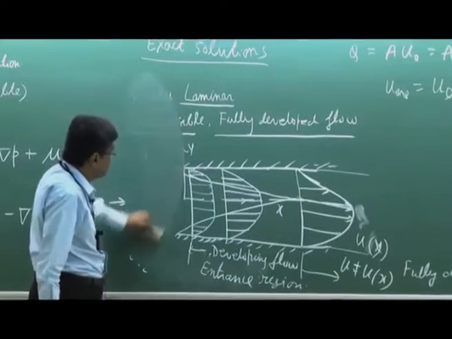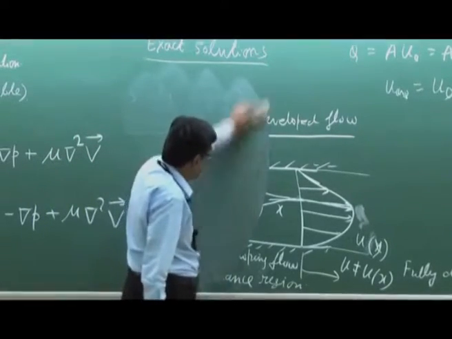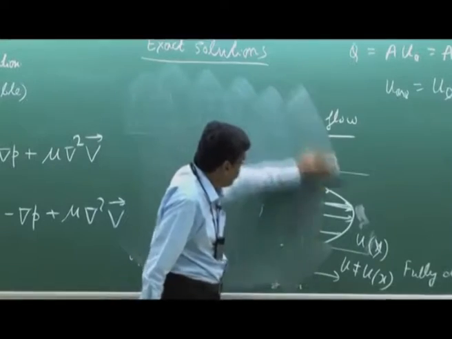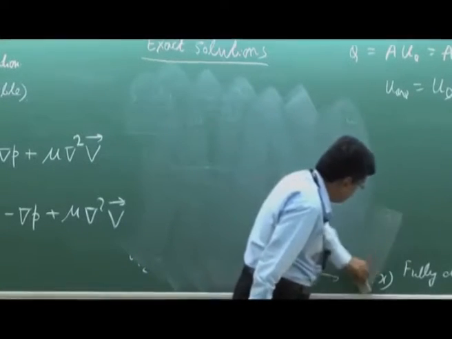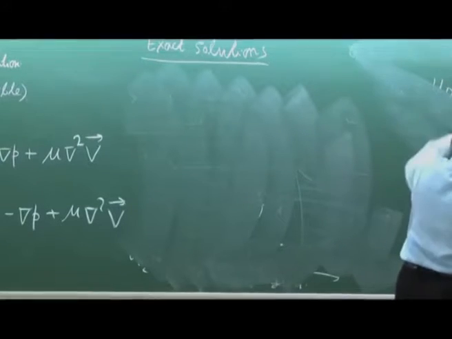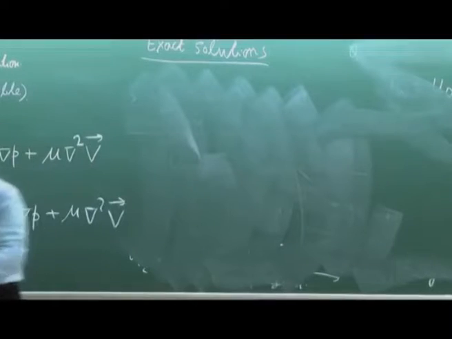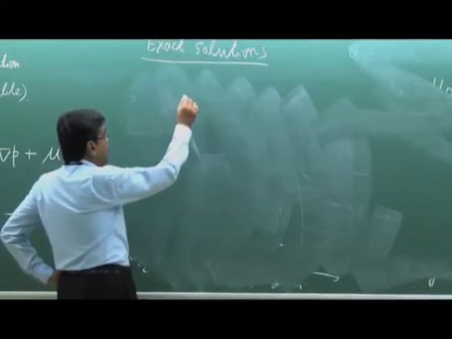Now, with this concept, we will make exact solutions of a particular type of flow known as Couette flow.